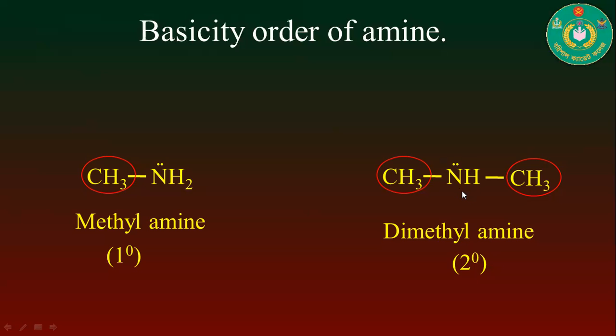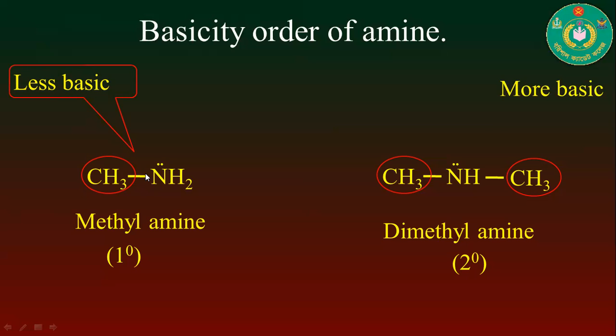That's why this 2-degree amine can donate electrons to another chemical species much faster than the 1-degree methylamine. So you can say that methylamine is the less basic compound and dimethylamine is the more basic compound.